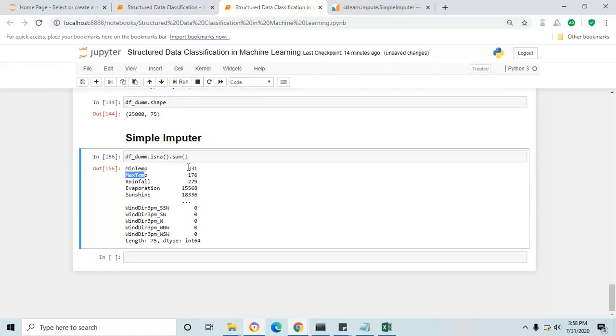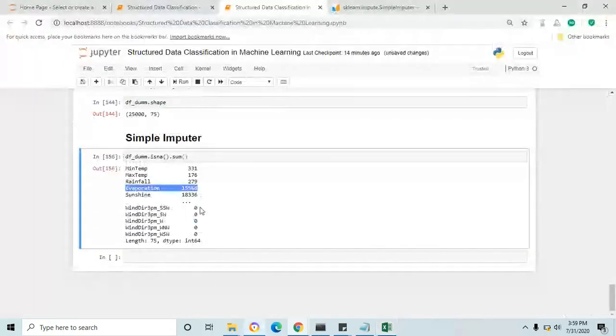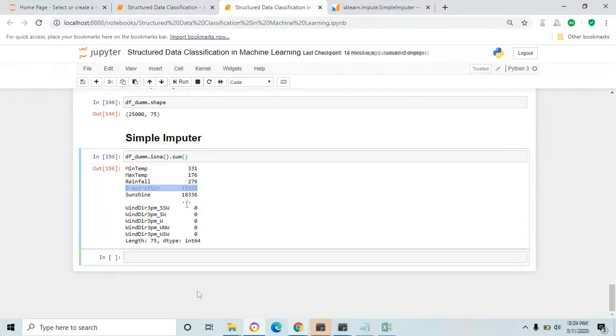You can see 331 cells are blank for minimum temperature, and in the evaporation column, which we saw in our Excel sheet, 15,568 cells are blank. You have to fill some value in each cell in the data frame to make sure it has a value to train or test the machine learning model.